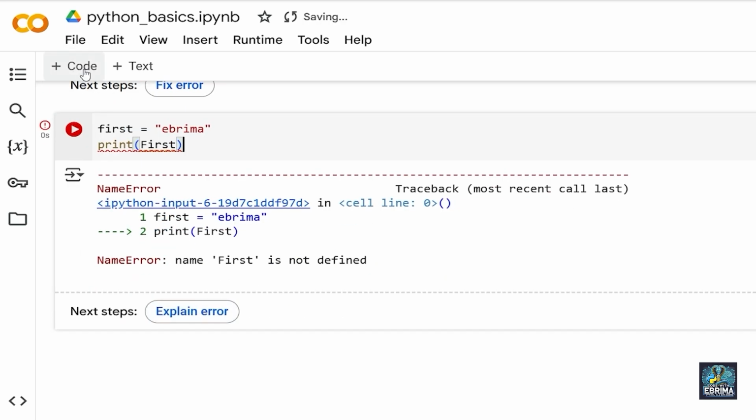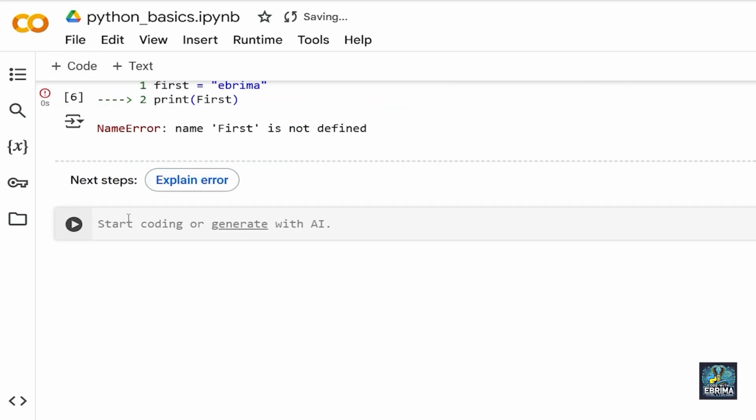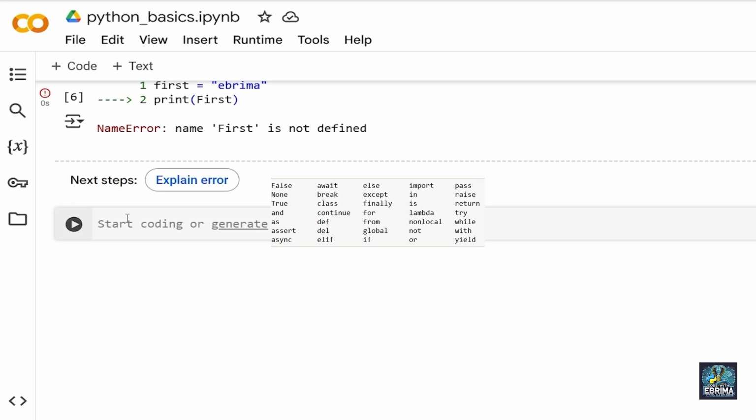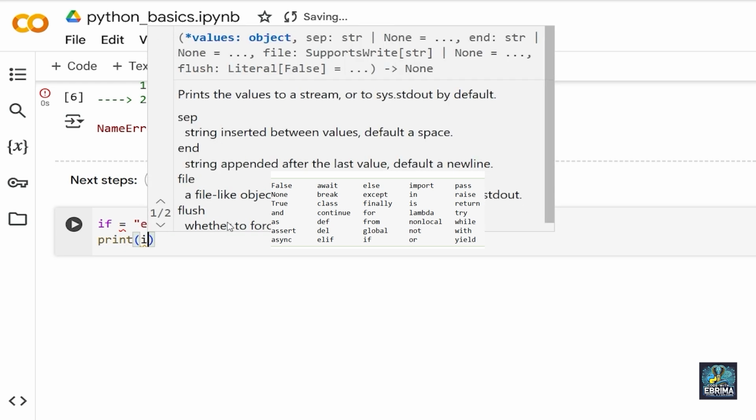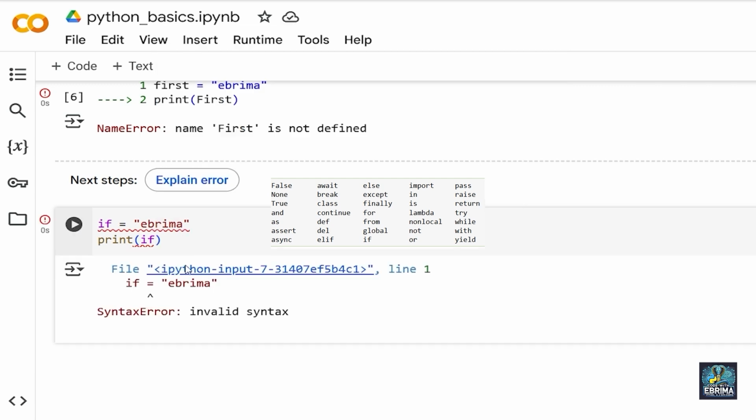Now let's check another thing: Python keywords cannot be used as variable names. There are 35 of them, and you can see them on the screen. Let me use one of them. Let's say if is equal to. If is a keyword in Python that we have to know, and we are going to learn it later on. I'm going to put in my name again and try to print it out. I input if here, and see, I have an error. So this is not allowed.